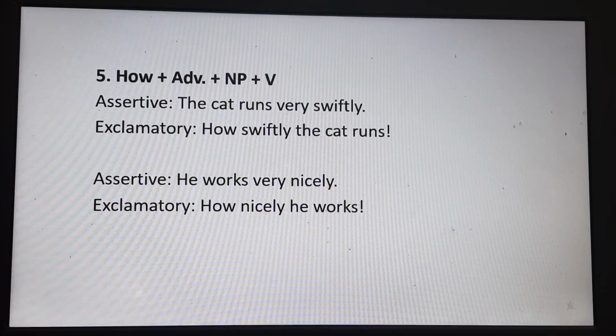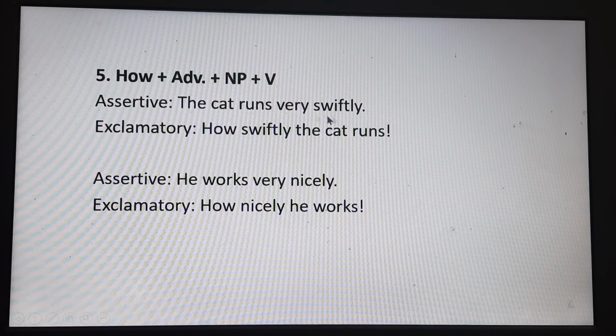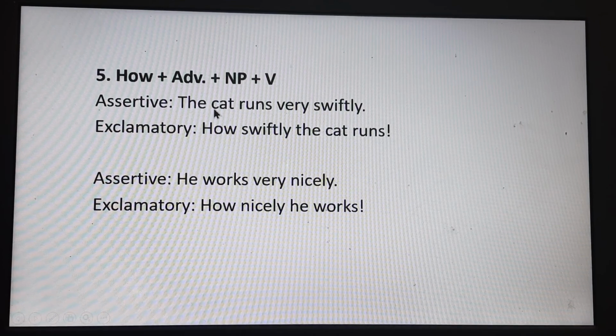So according to the structure, we have written how here, and after that swiftly, the adverb, and then NP. What is NP here? So here we have the cat. The cat is a noun phrase. The cat, and then the verb runs. How swiftly the cat runs.